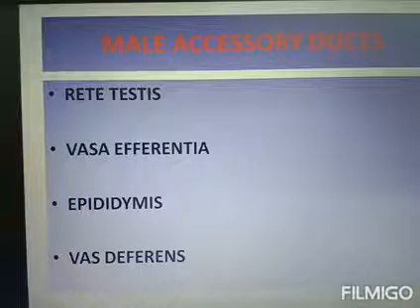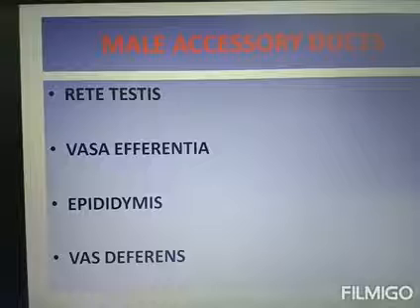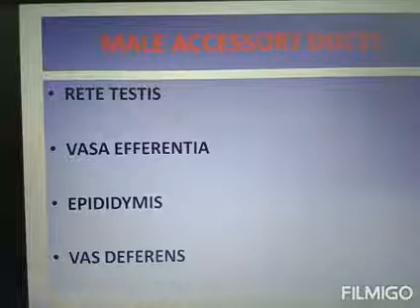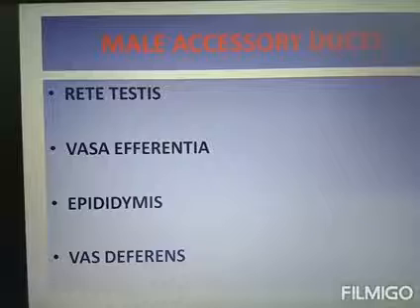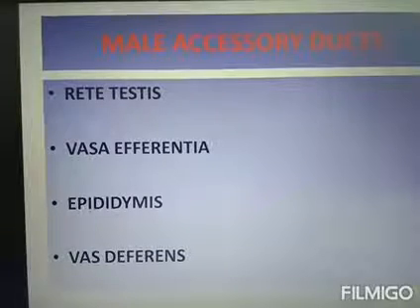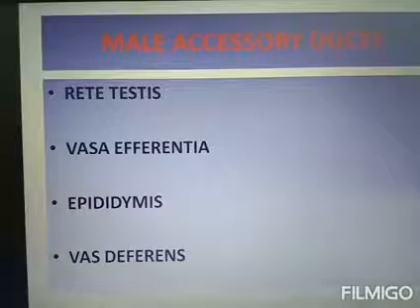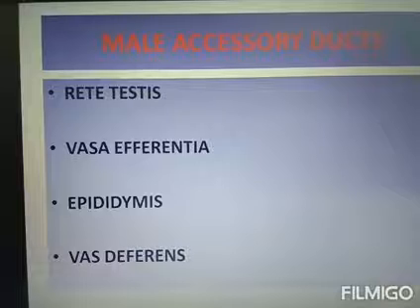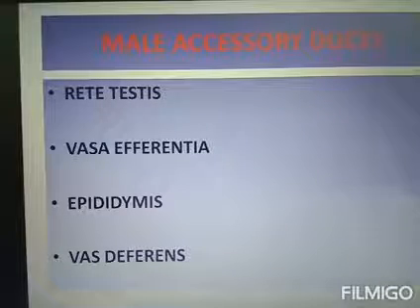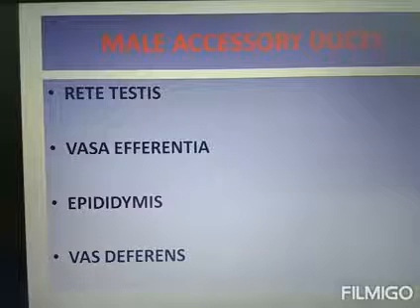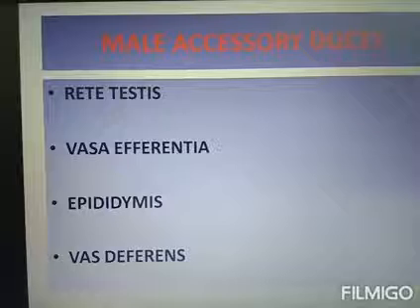Here we are discussing male accessory ducts in reproduction. Reproduction is the production of young ones by an organism. In the case of humans, sexual reproduction takes place. In the previous session we discussed the parts of the male reproductive organs: testes, seminiferous tubules, Sertoli cells, and so on. Here we are discussing male accessory ducts.